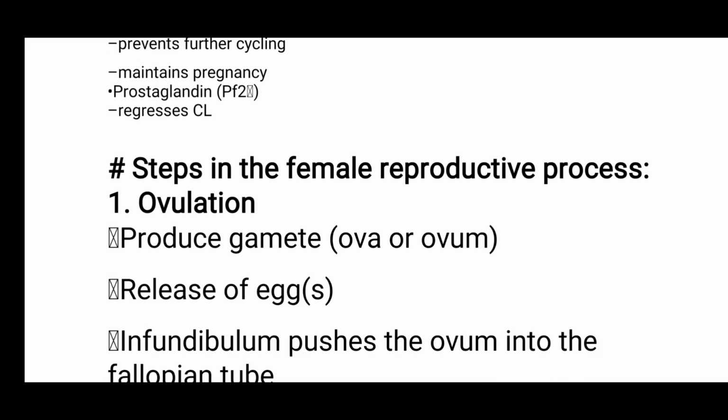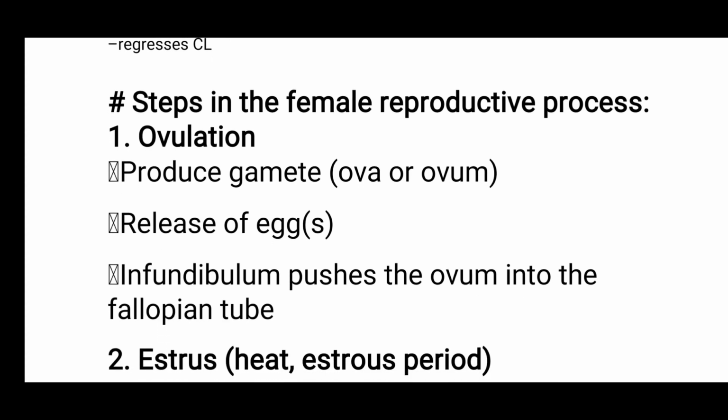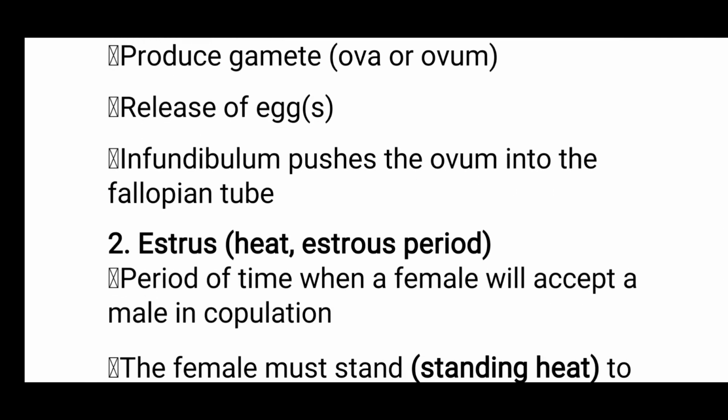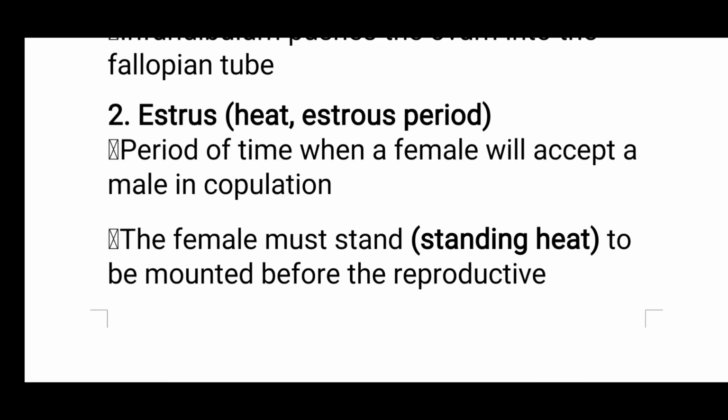And the next topic is steps in the female reproductive process. First, ovulation, produce gamete, ova or ovum, release of eggs. Infundibulum directs the ovum into the fallopian tube. Second is estrus, the heat period. The period of time when a female will accept the male in copulation.